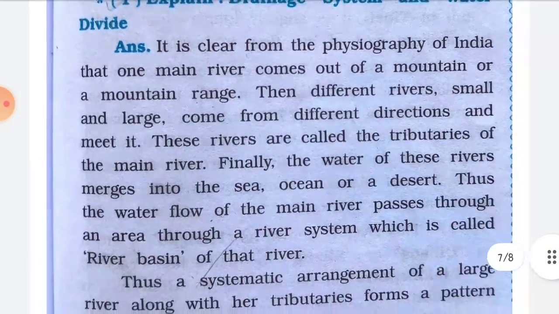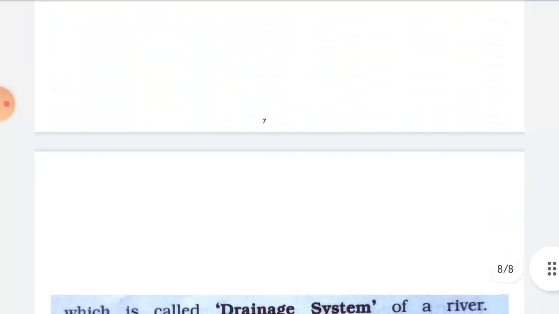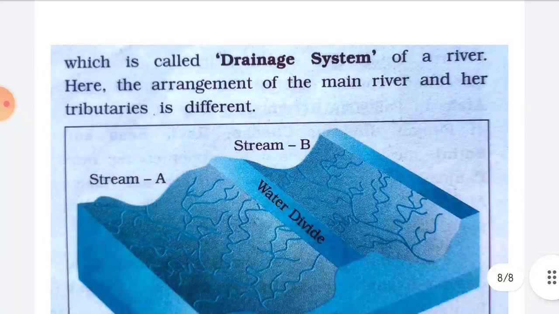It is clear from the physiography of India that one main river comes out of a mountain or a mountain range. Then different rivers, small and large, come from different directions and meet it. These rivers are called the tributaries of the main river. Finally, the water of this river merges into the sea, ocean or a desert. Thus, the water flow of the main river passes through an area through a river system which is called a river basin. Thus, a systematic arrangement of a large river along with her tributaries forms a pattern which is called a drainage system of a river.